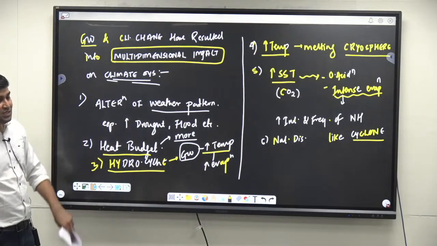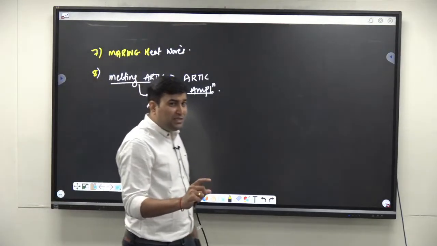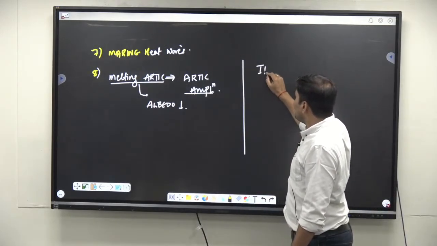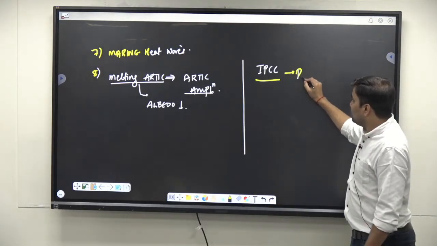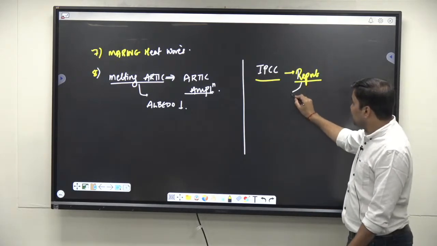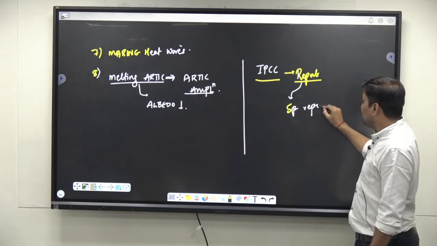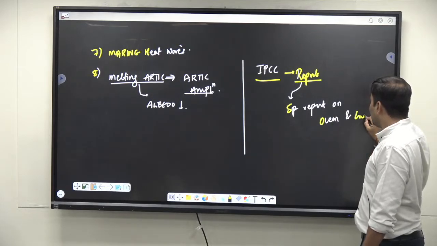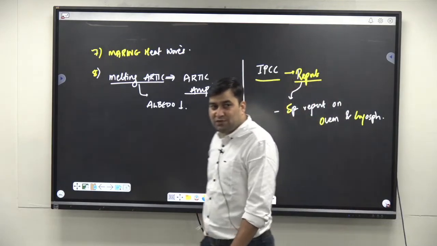Now when you are writing these answer points, you can make use of certain data and statistics. For example, you can make use of the Intergovernmental Panel on Climate Change and its various reports, various assessment reports. For example, its assessment reports, like I would say the special report on the ocean and cryosphere. There are a total of 6 assessment reports of this IPCC.